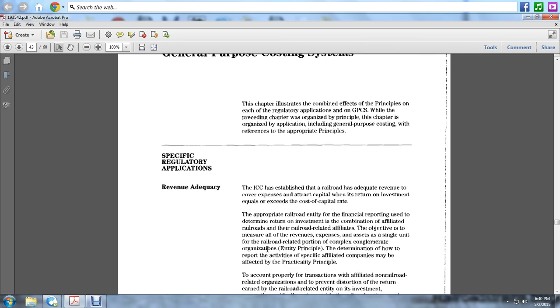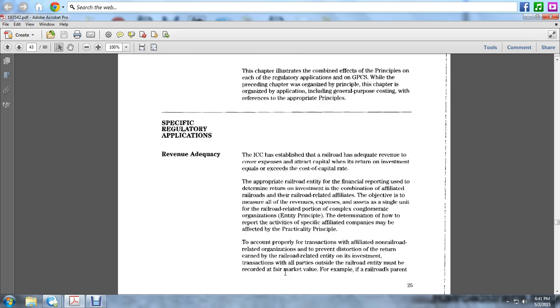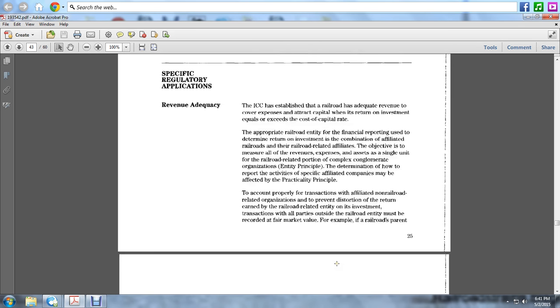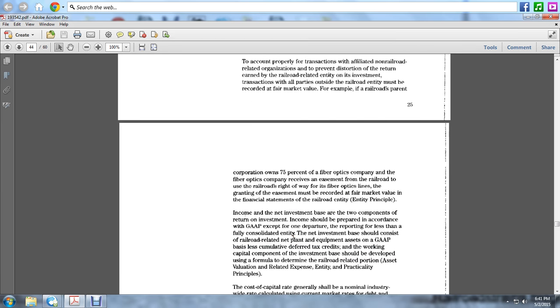The determination of how to report the activities of specific affiliated companies may be affected by the practicality principle. To account properly for transactions with affiliated non-railroad-related organizations, and to prevent distortion of the return on the railroad-related investment, transactions of all parties outside the railroad entity must be recorded at fair market value. For example, a railroad parent corporation owns 75% of a fiber optics company. That fiber optic company receives an easement on the railroad right of way for its fiber optic lines. The granting of the easement must be recorded at fair market value in the financial statements of the railroad entity: the entity principle.